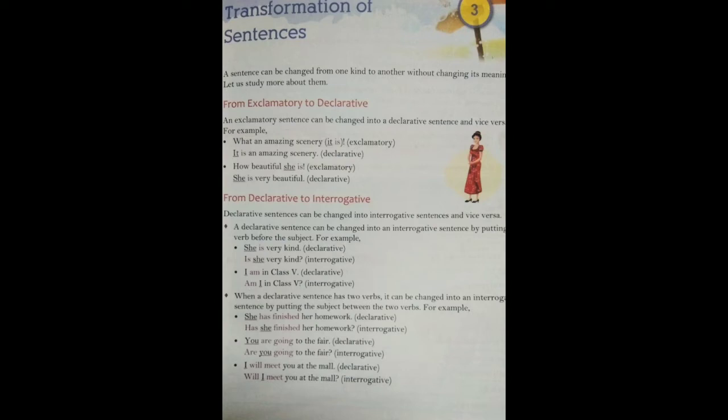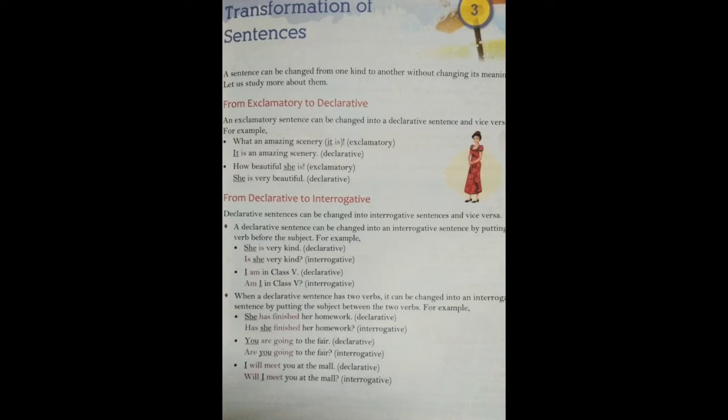Now let us discuss another type of sentence formation, that is from declarative to interrogative. A declarative sentence can be changed into an interrogative sentence and vice versa. So, interrogative sentences end with a question mark. A declarative sentence can be changed into an interrogative sentence by putting the verb before the subject. Earlier, what was happening?